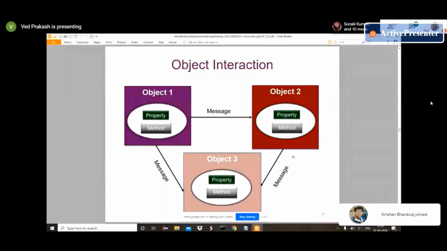So how will one object interact with a different object?